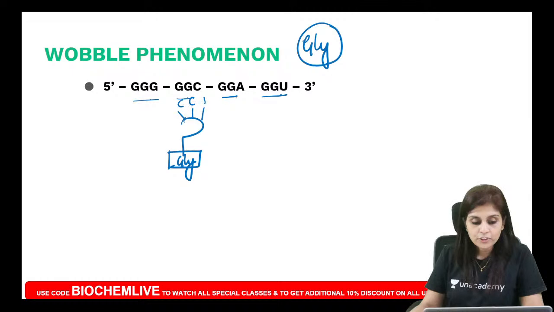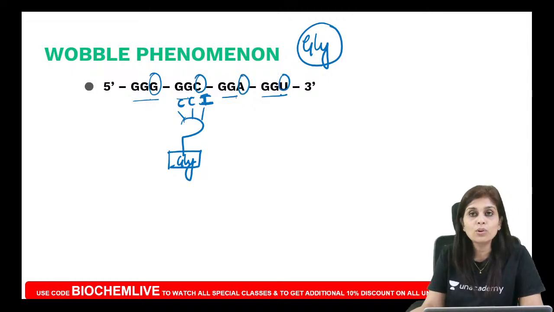So all of you tell me, what is the anticodon for glycine? The anticodon for glycine is CCI. Do you see that inosine monophosphate is the third nucleotide of the anticodon of this tRNA? And don't you know that this does not follow Watson and Crick base pairing rules? So this tRNA will be least bothered about what is present as the third nucleotide in all these 4 codons.